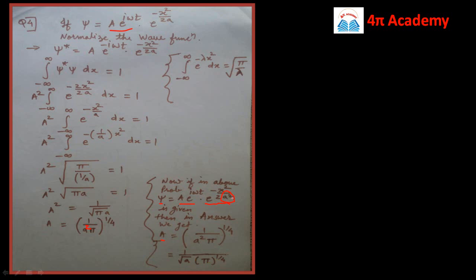So just by a change in the given wave function, whether here it is a square or a or a raised to power 3 or a raised to power 4, accordingly the answer will be different, but the form of the answer is same. So if you remember this value for certain types of problems, then just by observing the change in the wave function you can directly find out the answer, no need to solve.